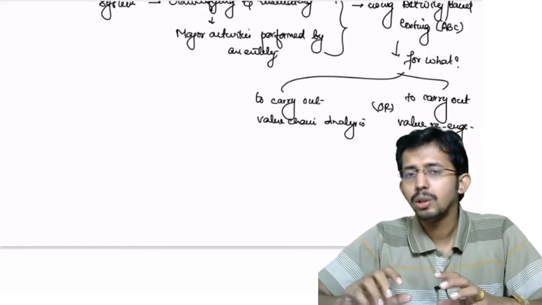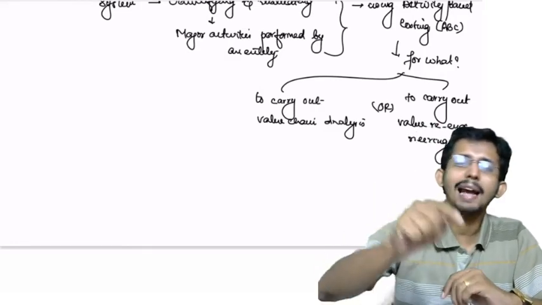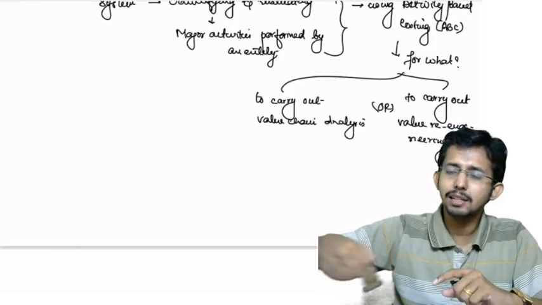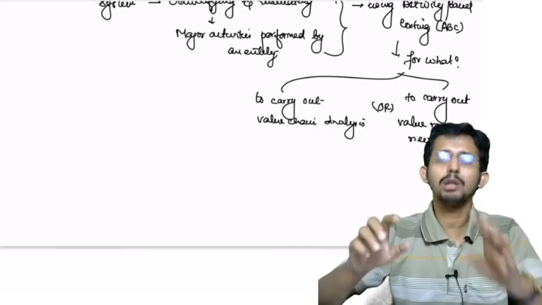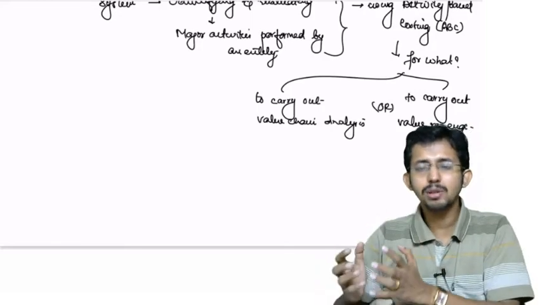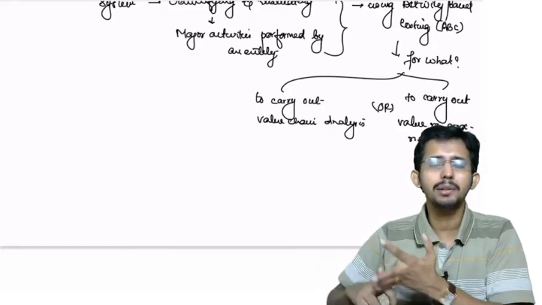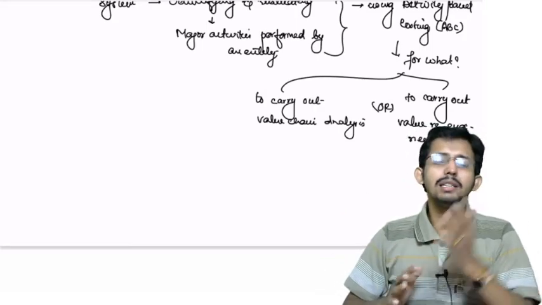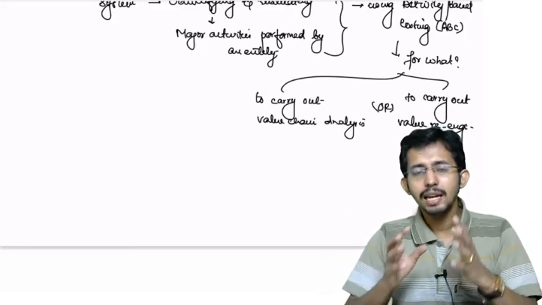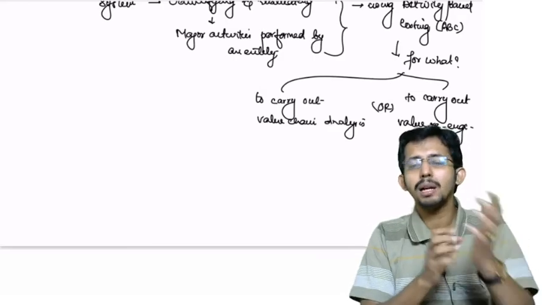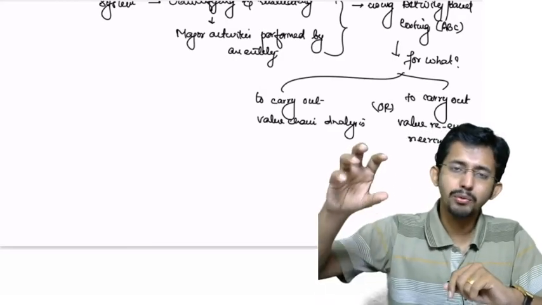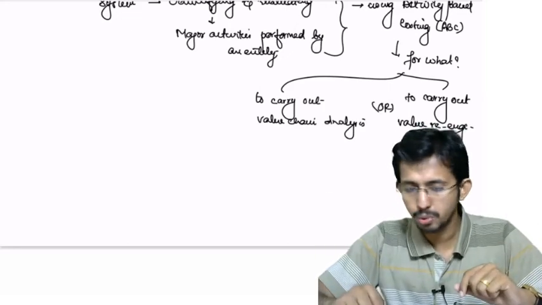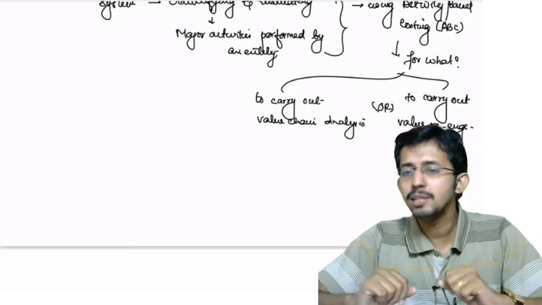So ABC says you focus on activities, not on the elements. If you focus on the activities and the corresponding cost drivers, then automatically the elements of cost, that is direct material, labor and overheads, will come down. Because these elements of costing which you learned in absorption costing are only resources consumed by these activities. Once you focus on the activity, you will automatically control the resources also. That is the concept of ABC costing.